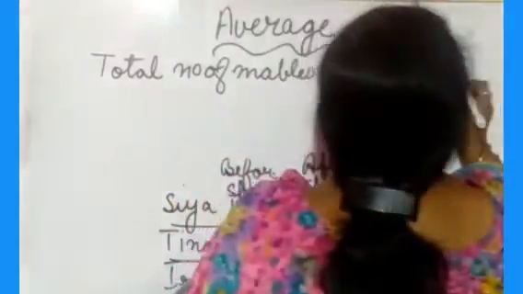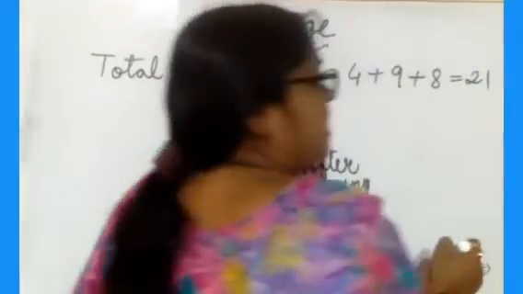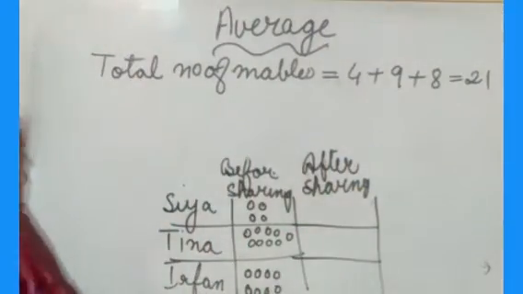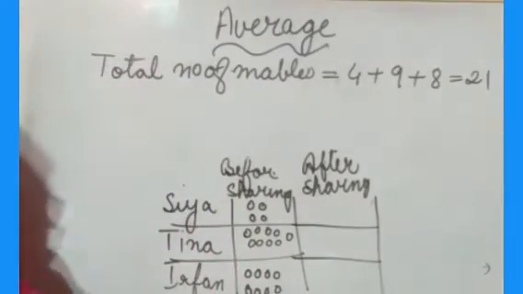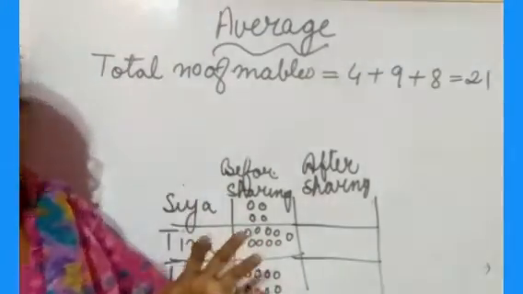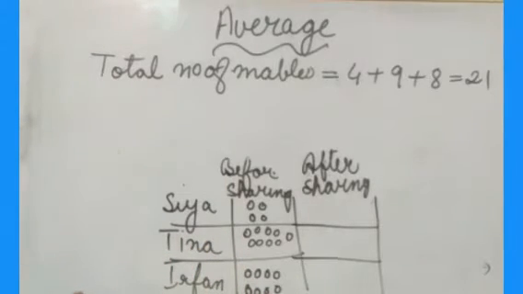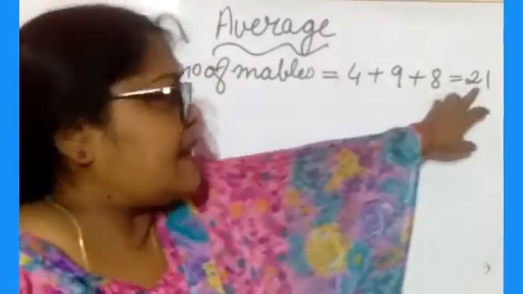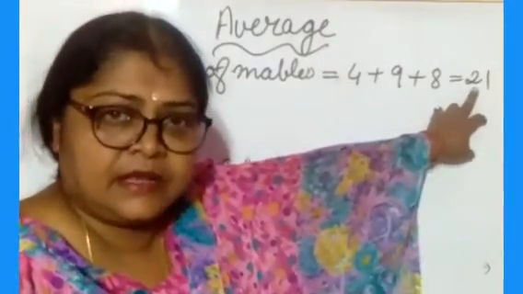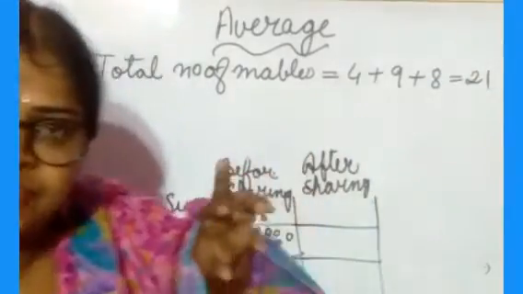How many marbles will you get? 21 marbles. Clear? Now, after getting 21 marbles, you have to divide the total number of marbles by the number of children.